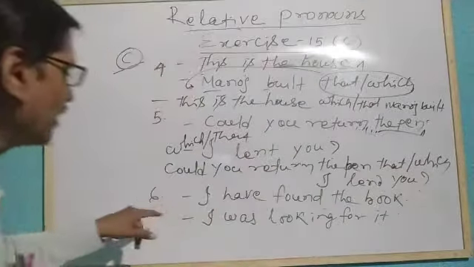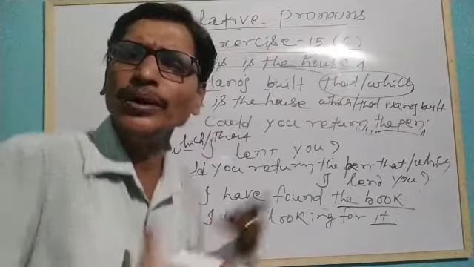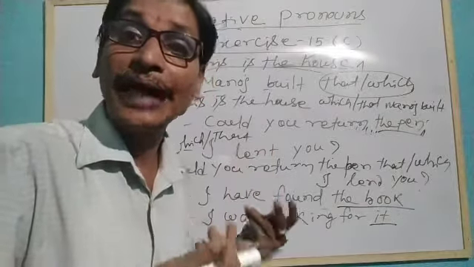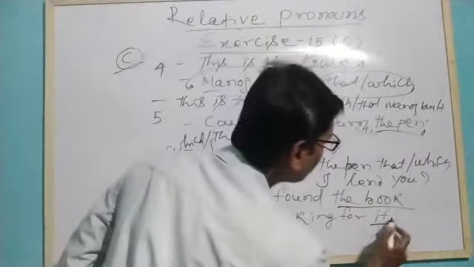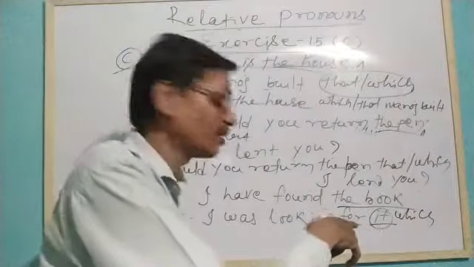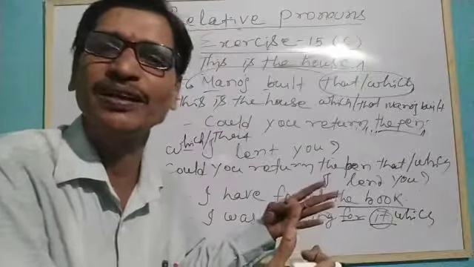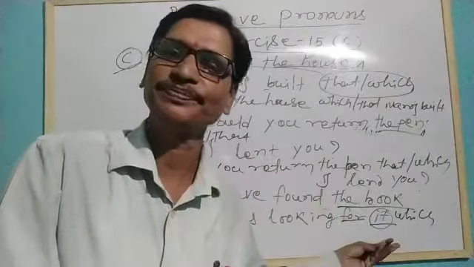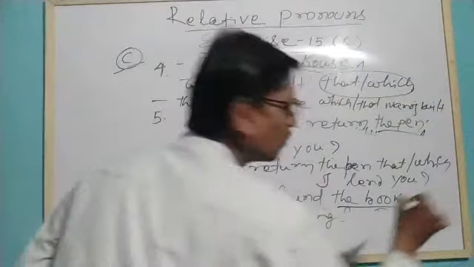Similarly, I have found the book. I was looking for it. I found the book. Which book? I found that which I was looking for. So here you see, for it we can use which, because we cannot use that over here, because here is a preposition. So for that we cannot use that. We can use for which. And for which should be written at the beginning of the sentence, and after this book we can write.